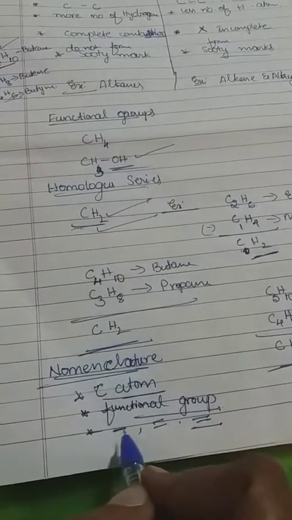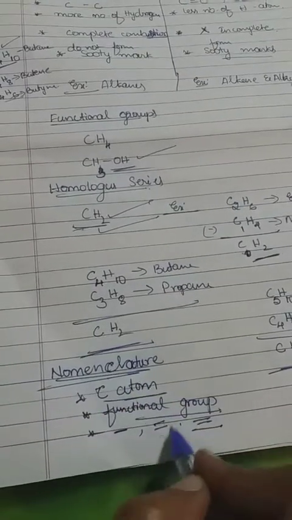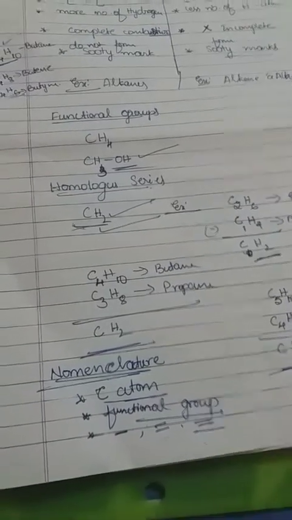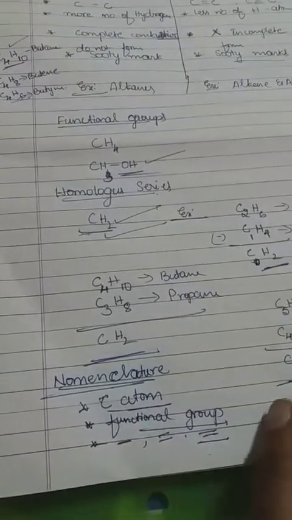If a single bond is there, that is the alkanes group of hydrocarbon. If a double bond is there, that is the alkenes group of hydrocarbon. If a triple bond is there, that is the alkynes group of hydrocarbon.